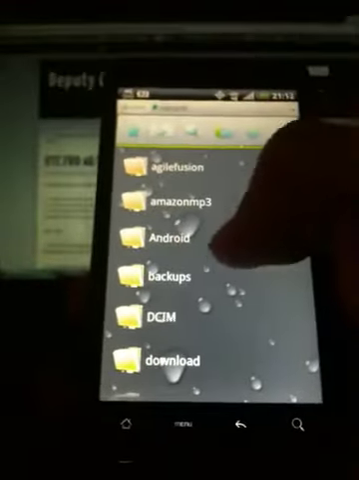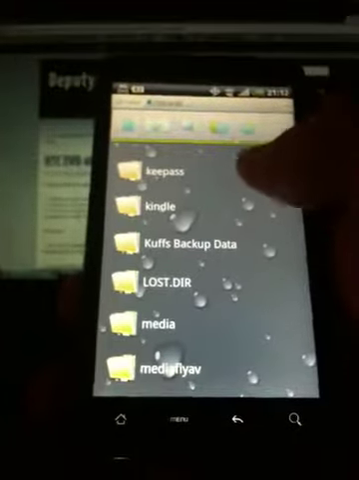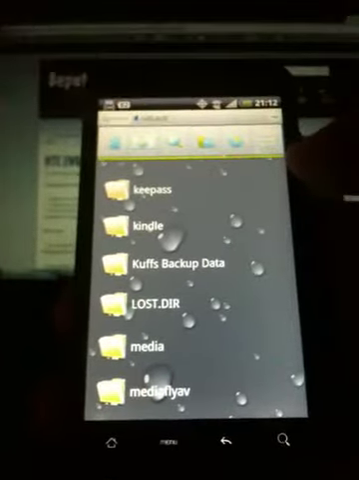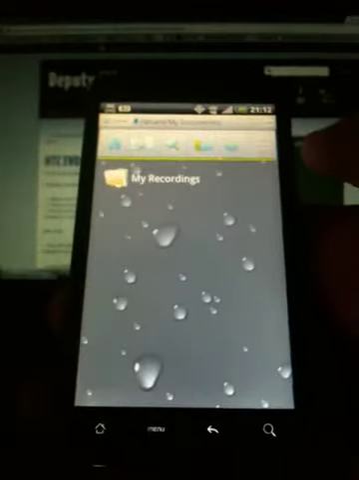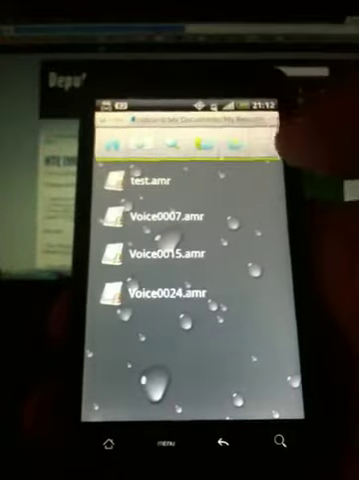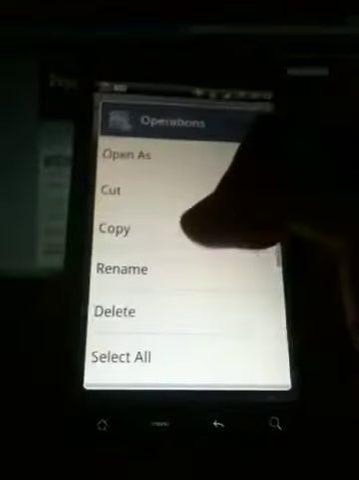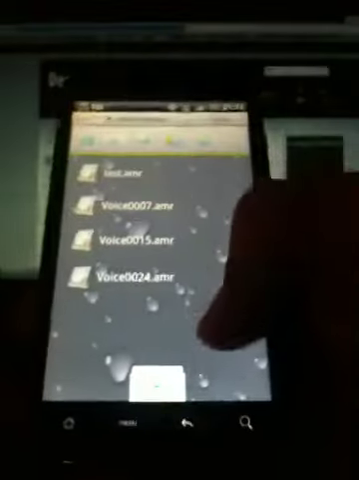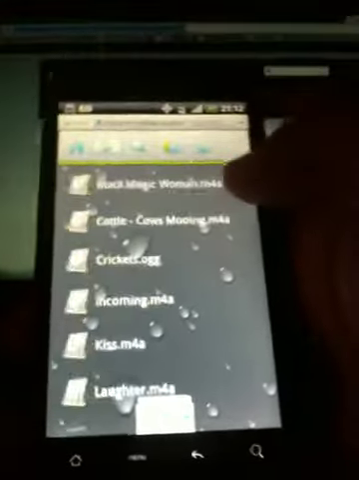Alright, so now I go to my file explorer and I go to my documents on SD card. You see here there's SD card. It's right here. This is where the voice recorder files are stored under my recordings. I select voice 0024 AMR and I copy it. Then I go up to media and media, audio, ringtones, and I just paste it there.